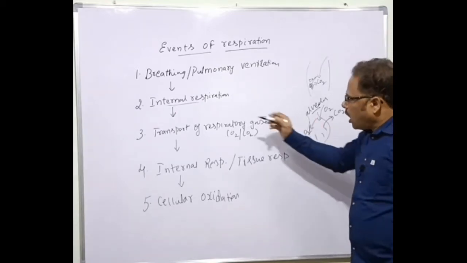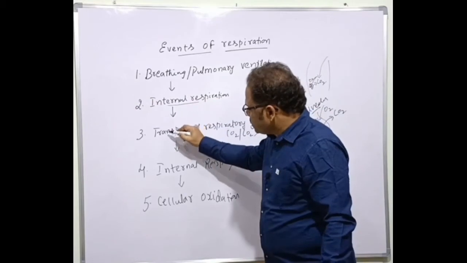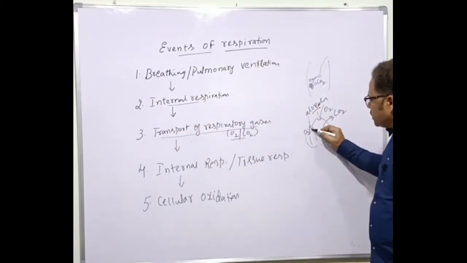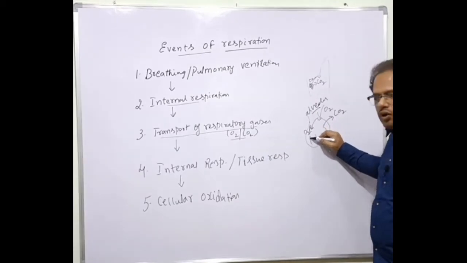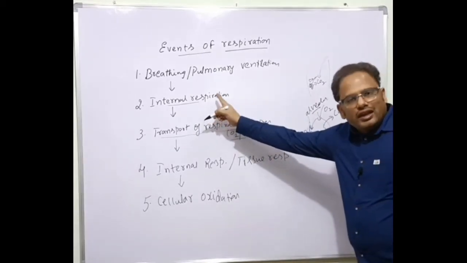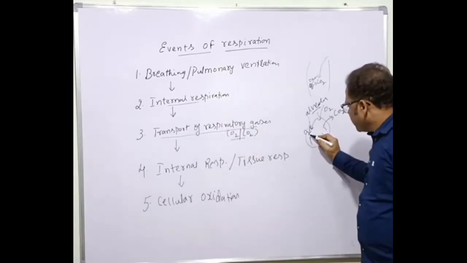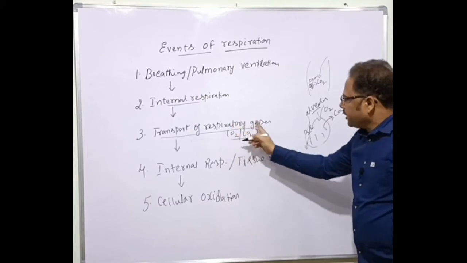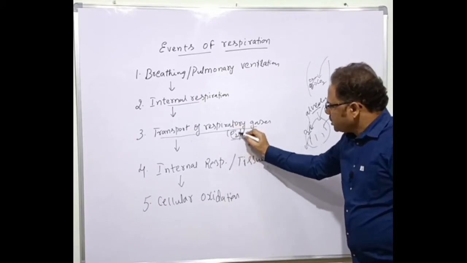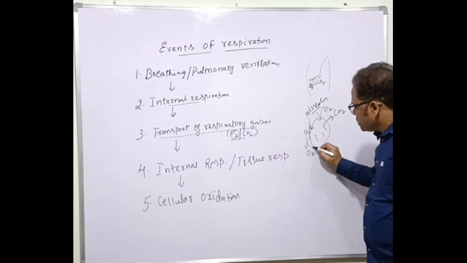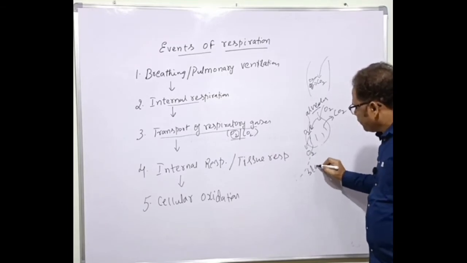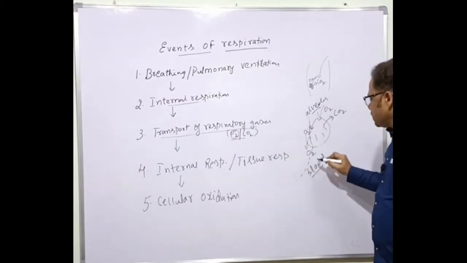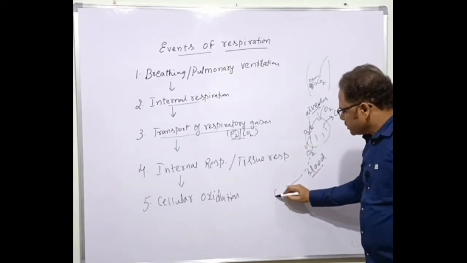So after this internal respiration, what is the next event? Transport of respiratory gases. For example, oxygen is now entering the alveolar capillaries during internal respiration, and then it enters the general blood circulation. And there is transport of respiratory gas. We are taking which example? Oxygen. Oxygen is transported via blood to the cells.